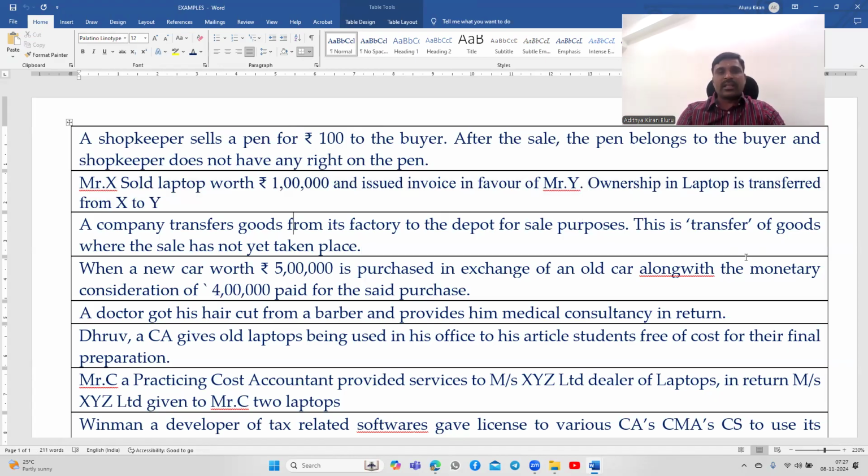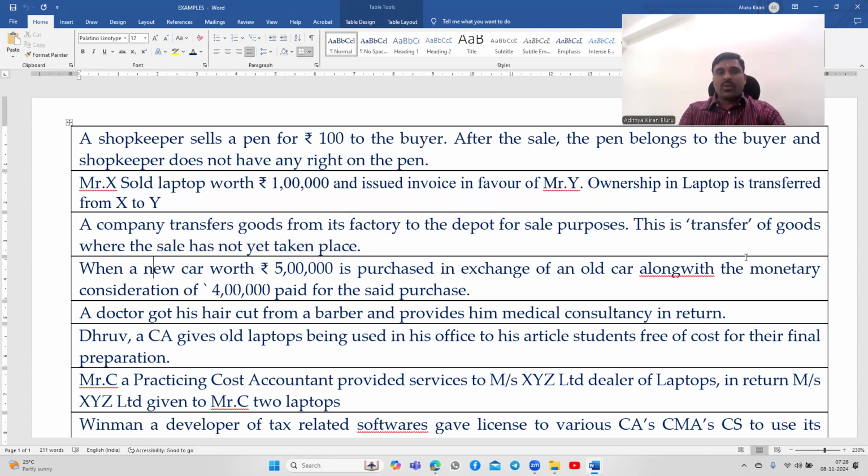Next, these are the transfers. A company transfers goods from its factory to the depot. Factory and depot both belong to the same legal entity. Therefore, there is no change in ownership of goods and no consideration is involved. It's only movement of goods from one place to another. So sale has not yet taken place. This is transfer.